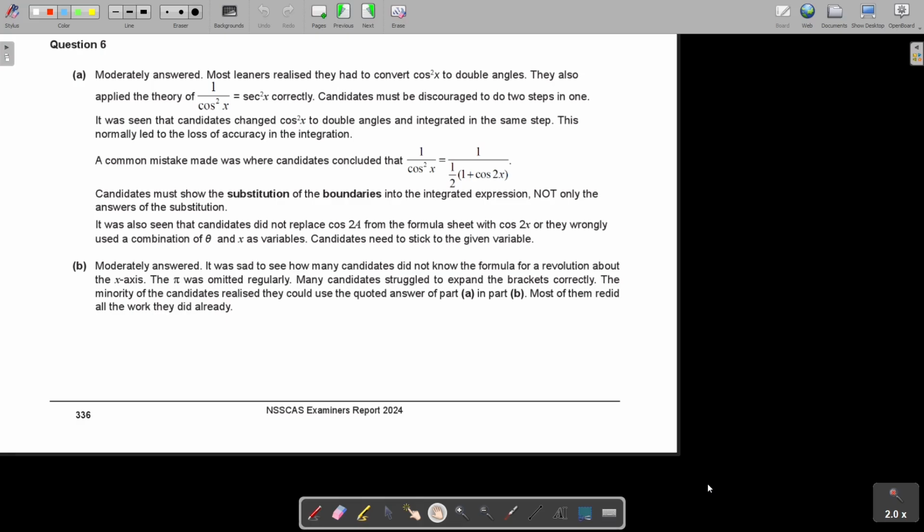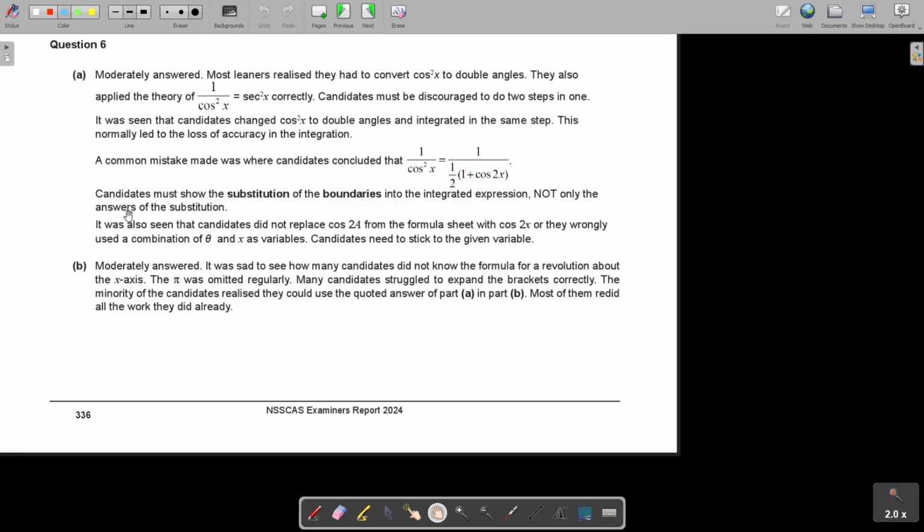A common mistake made was where candidates concluded that this is equal to this. Candidates must show the substitution of the boundaries into the integrated expression, not only the answers of the substitution. It was also seen that candidates did not replace cos 2A from the formula sheet with cos 2x, or they wrongly used a combination of theta and x as variables. Candidates need to stick to the given variable. So don't use the one on the formula sheet, use the one that they use in the question.